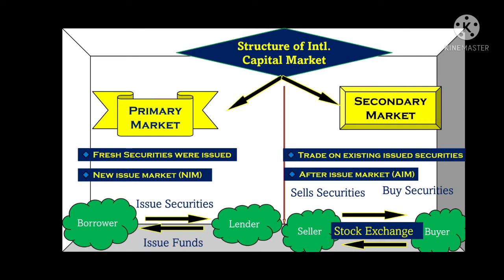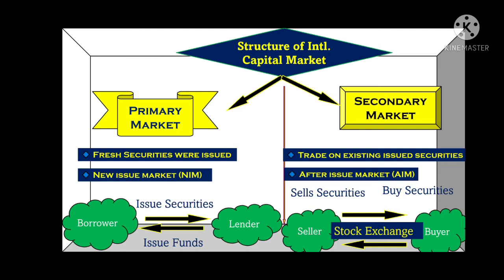Now we will talk about the structure of the international capital market, how it actually happens, right? So basically there are two types of markets under the international capital market. These markets are the primary market and the secondary market. The primary market can also be called the new issue market, right? Whereas the secondary market can also be called the after issue market, right? Under the primary market, new securities are issued. Securities can be a bond, can be a stock, right? So new securities are issued here.